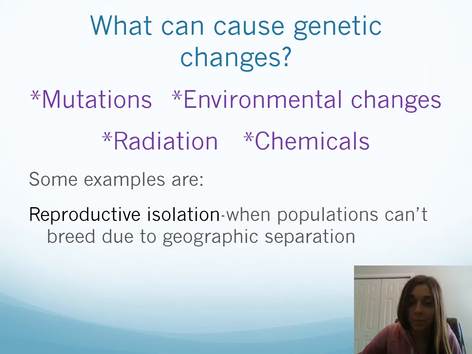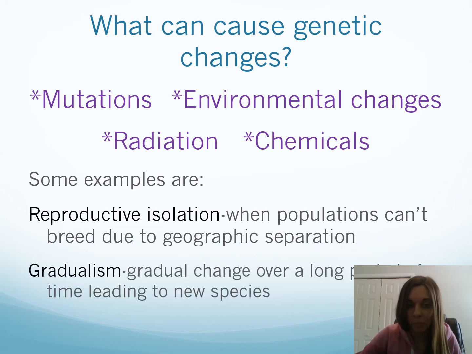Okay, here's some examples. Reproductive isolation. So when populations can't breed with one another due to some geographic separation, over time, they may evolve to the point where they cannot breed with one another anymore, and they are then new species. Gradualism is when gradual changes over a long period of time lead to a new species.